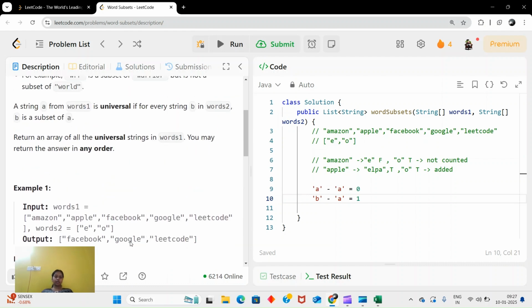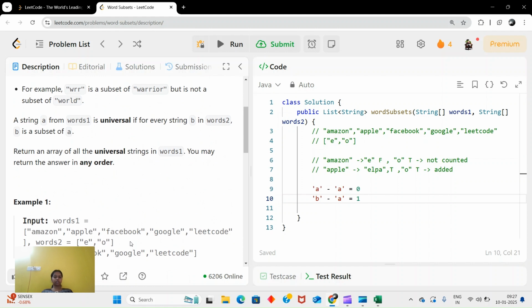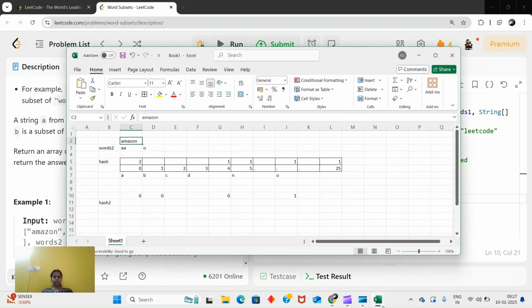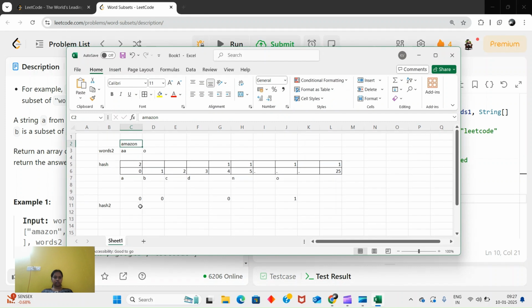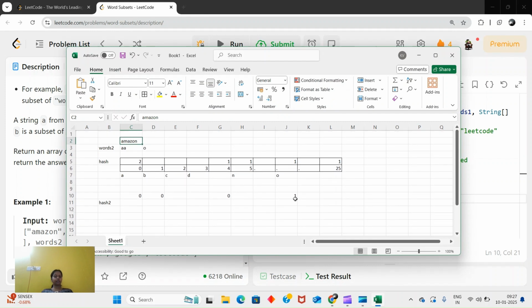So you have to build every time, you cannot just build the first time, because the only one hash array you will use and update for words to strings. So this will be more work. Instead, there is one more solution to optimize this. Let's say you have two hashes. Here what we were doing is every time we were updating hash 2.